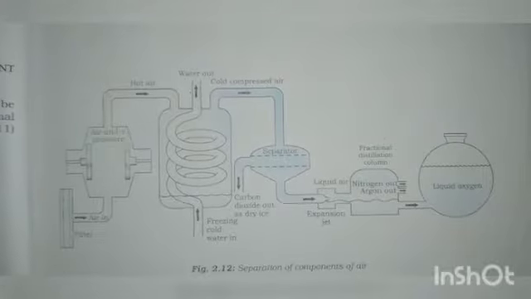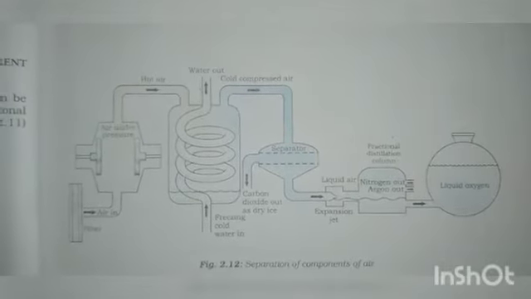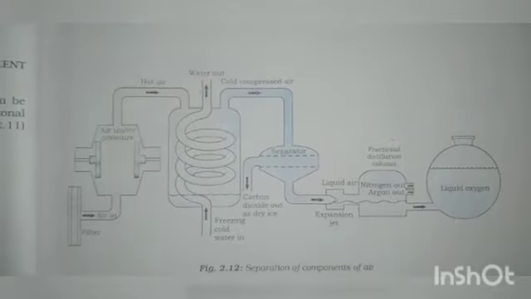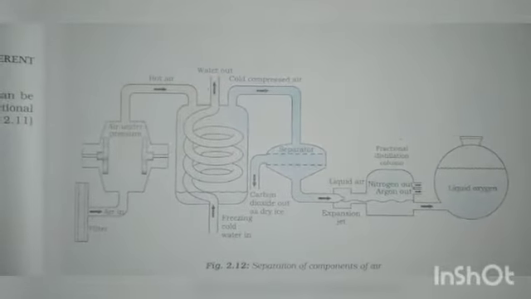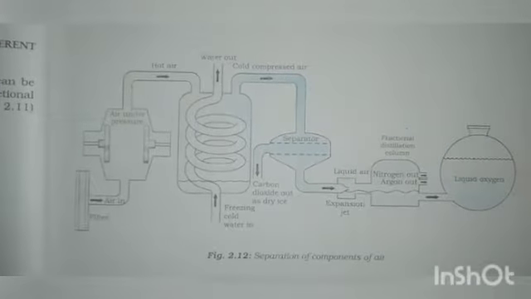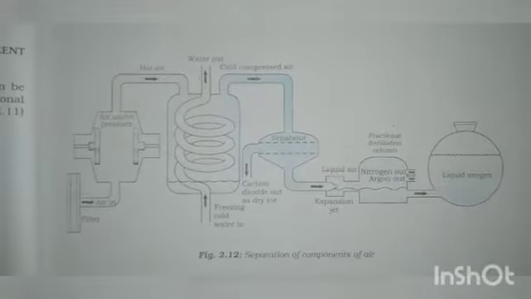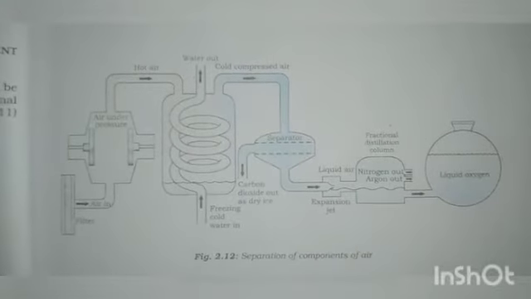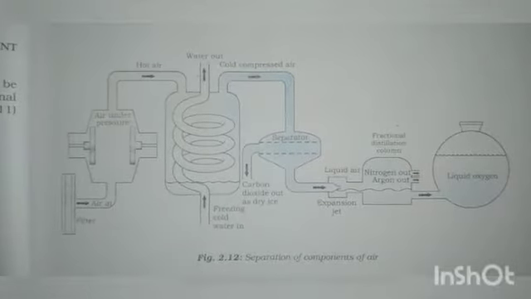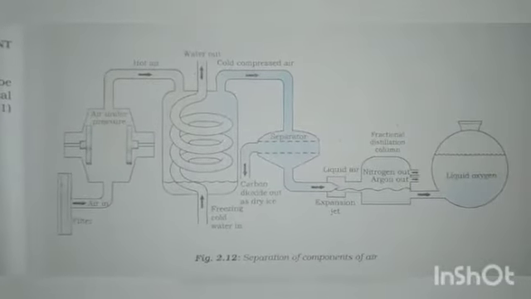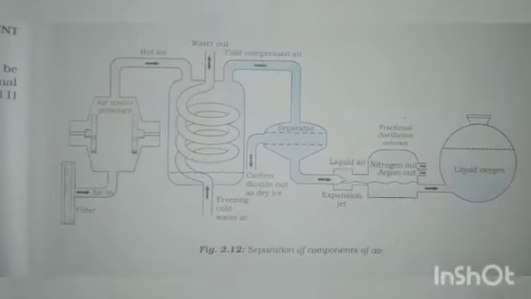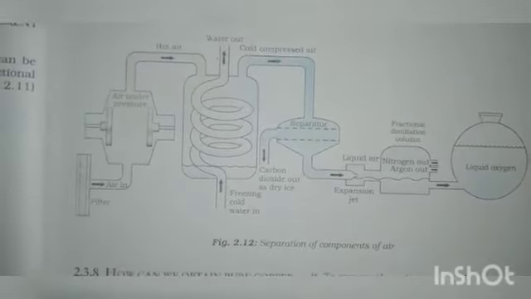So if we want oxygen gas from air, we have to separate out all the other gases present in the air. The air is compressed by increasing the pressure and decreasing the temperature. In the previous class you have learnt about CNG, compressed natural gas, right? So there, if we want to compress the gas, we have to create high pressure and a low temperature. So if we want oxygen, we have to follow the same principle.